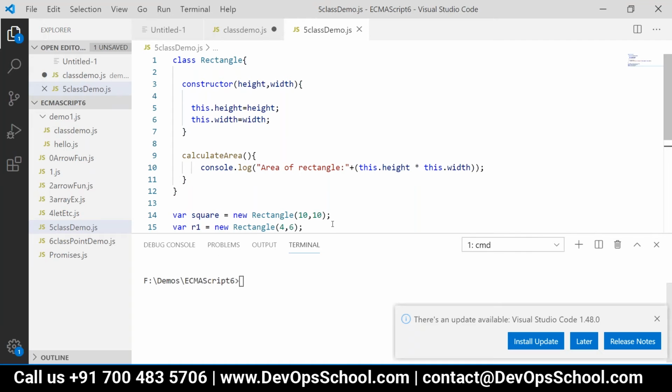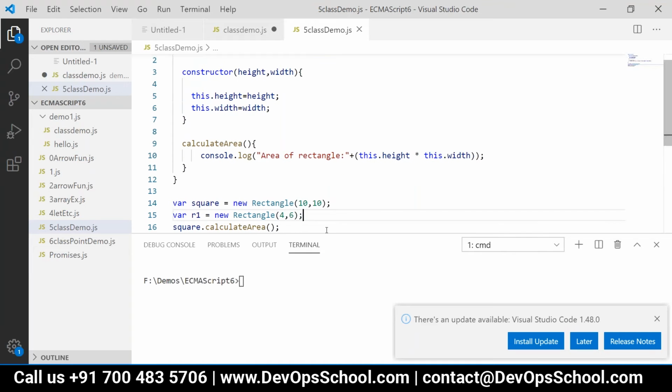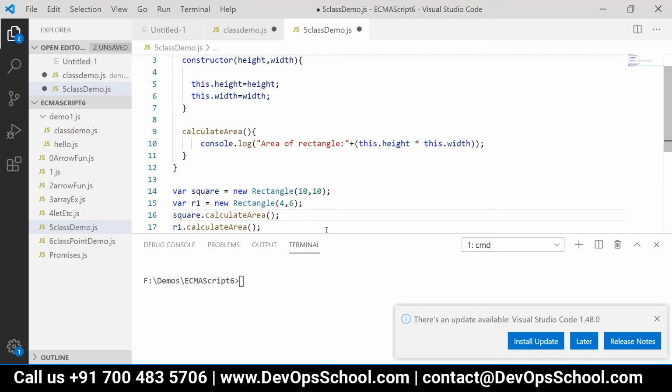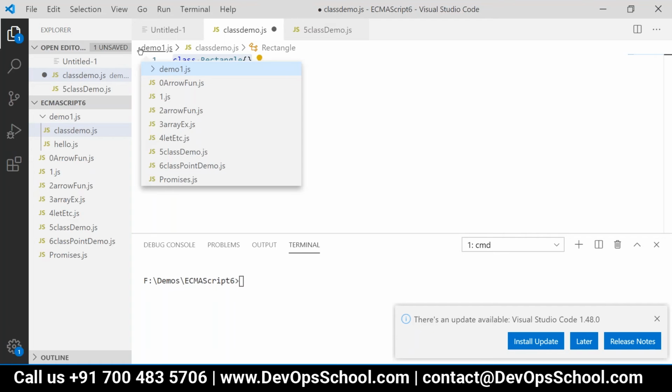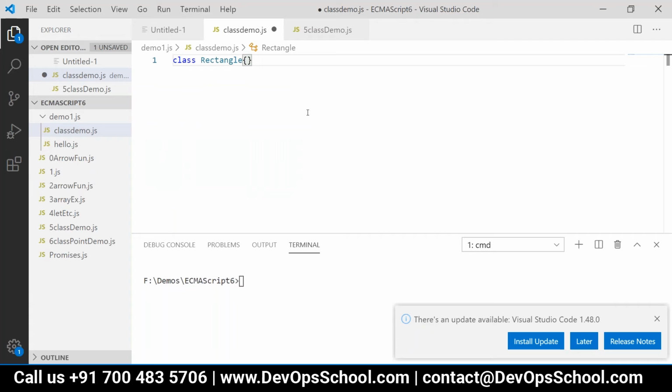Now let us have one more class created. Create a class point, and it will have two attributes x and y.